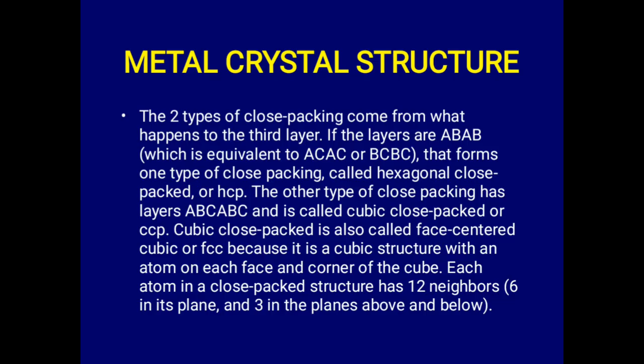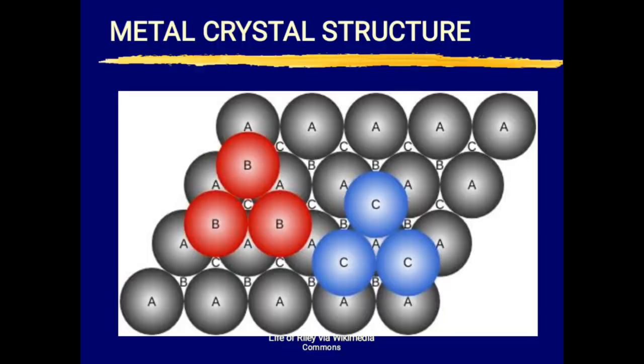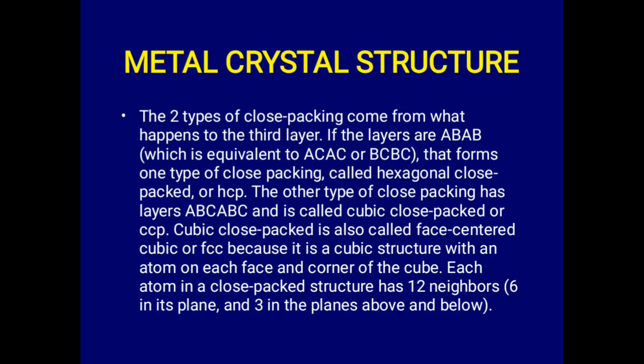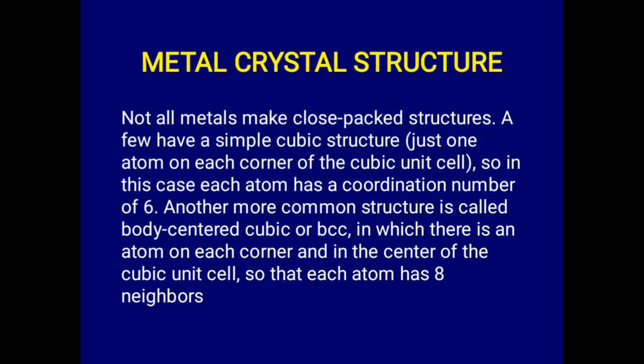And then of course you can have cubic close packing that has ABC ABC. You can see it like that. So you can have the cubic and the hexagonal close packing, and these two will give a coordination number of 12. That means 6 in the plane, 3 in the plane above and 3 in the plane below. So you see there.